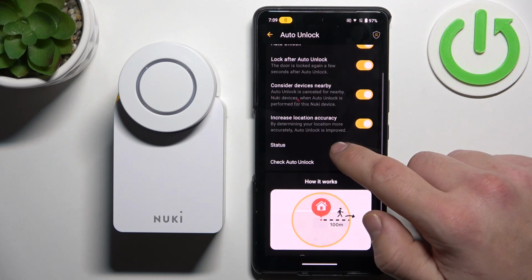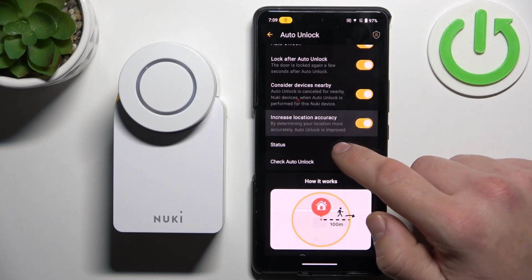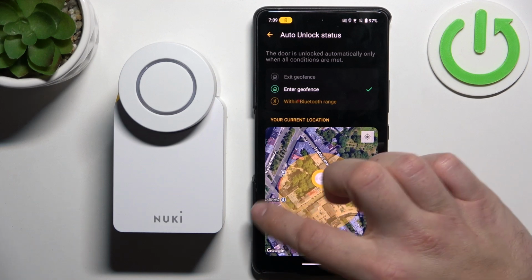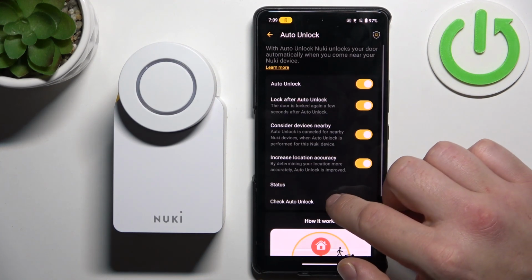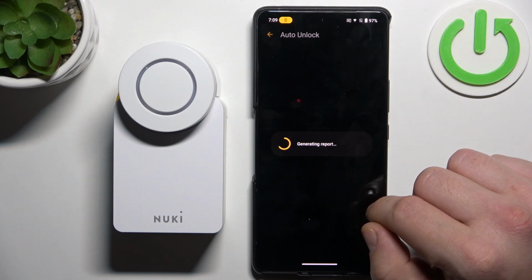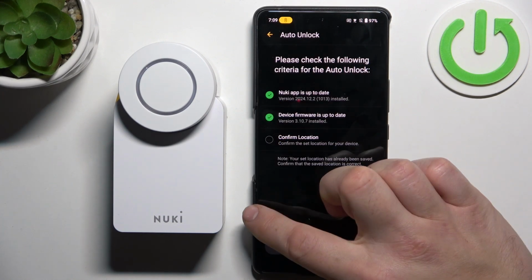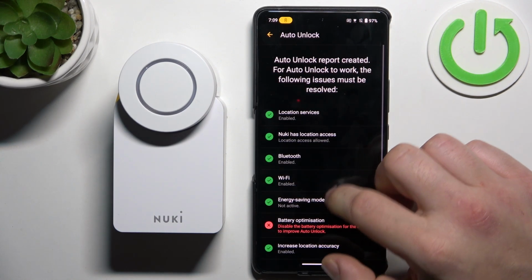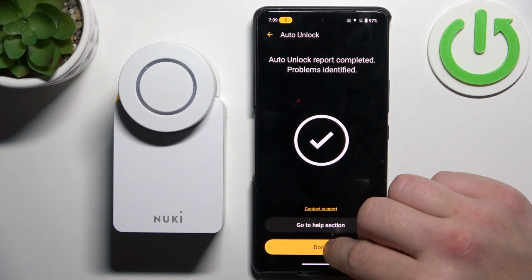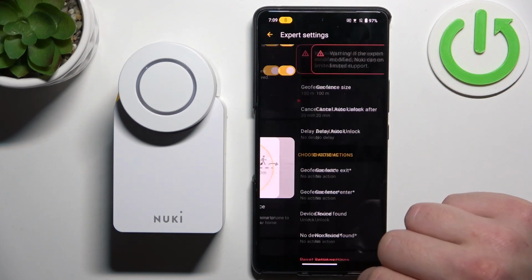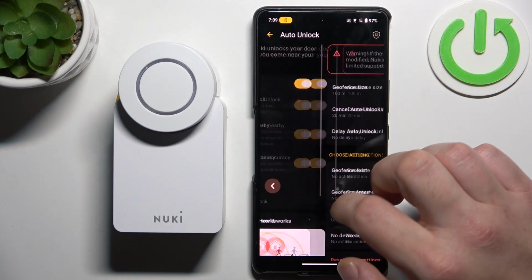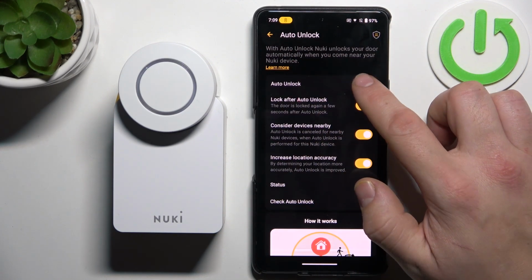Consider device nearby, increase location accuracy, you can check status, and check auto unlock. Next, you can export settings. To disable this function, switch this button again.